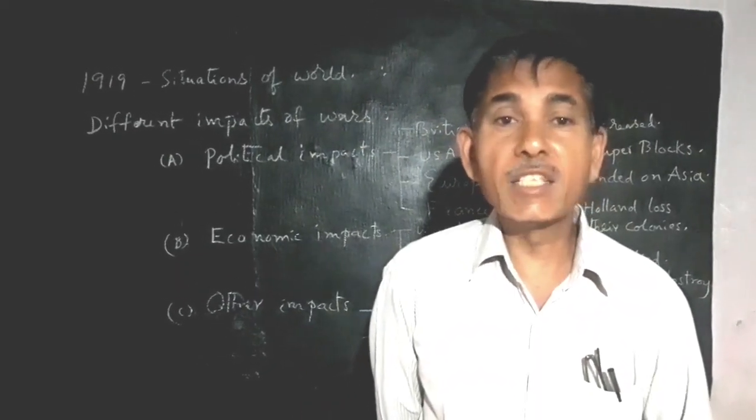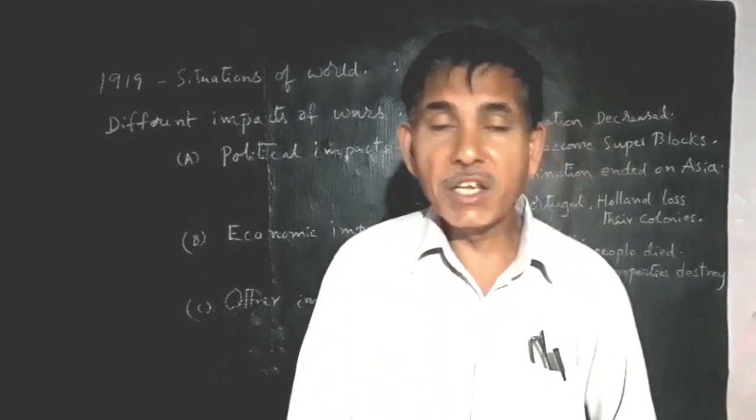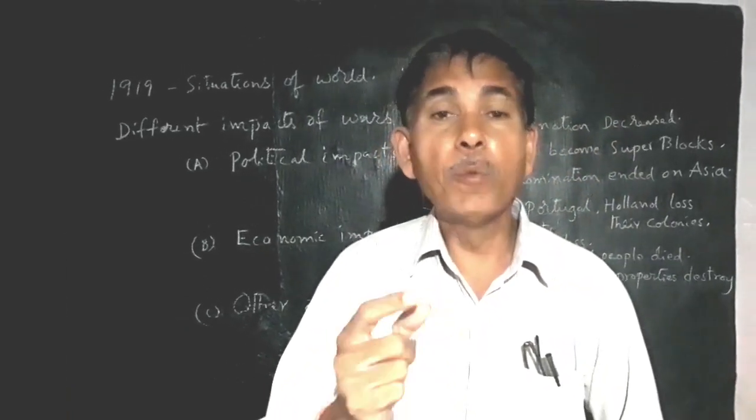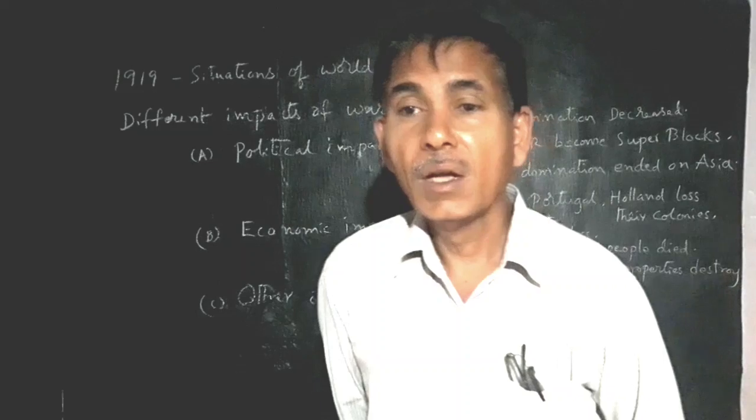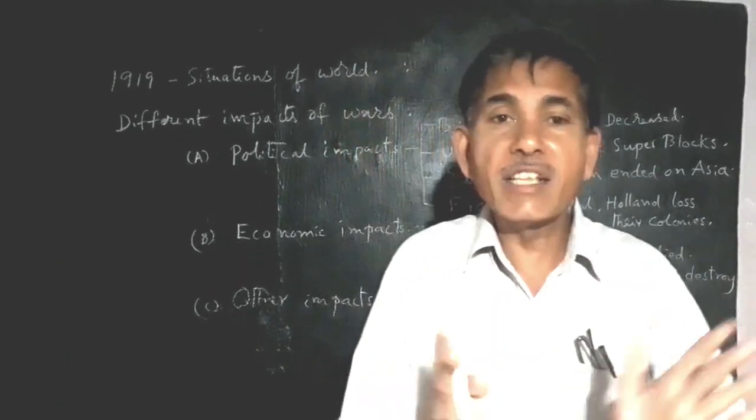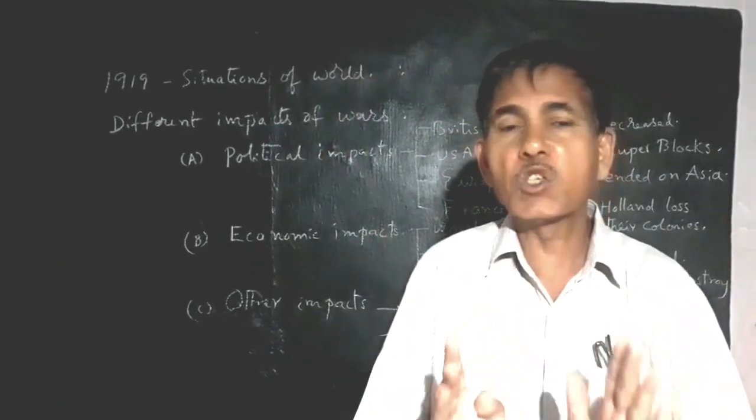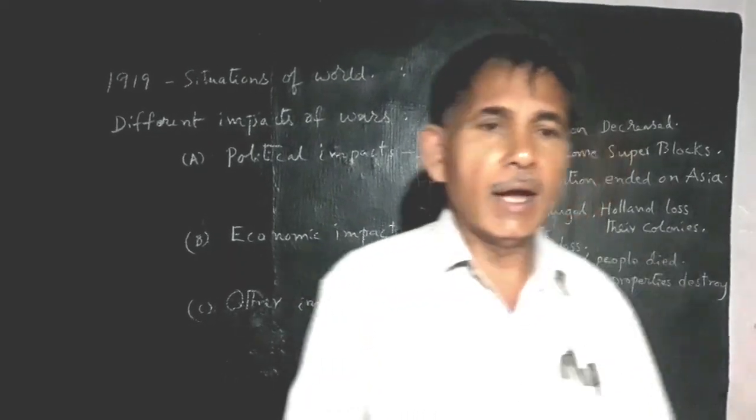The Treaty of Versailles was restricted and imposed only on Germany. It created a reaction that led to the rise of Hitler. That is the main cause of the Second World War.